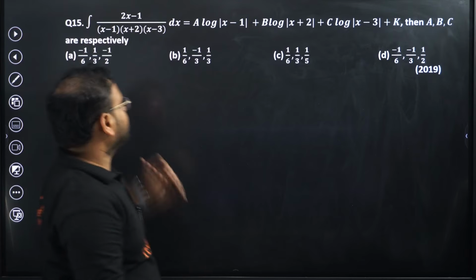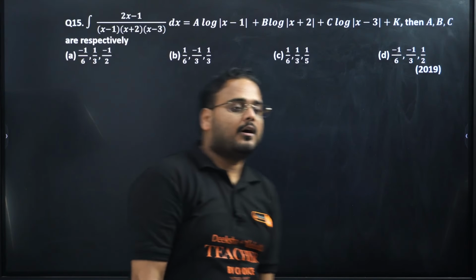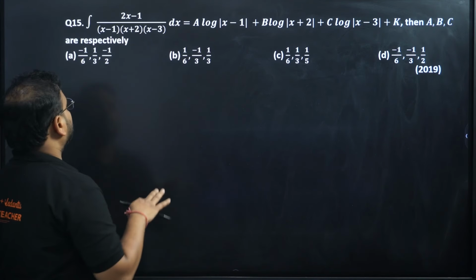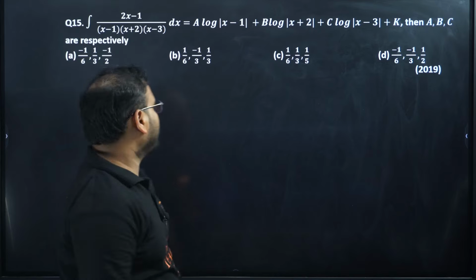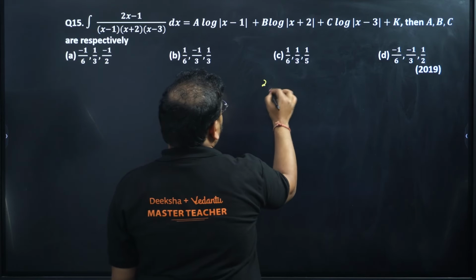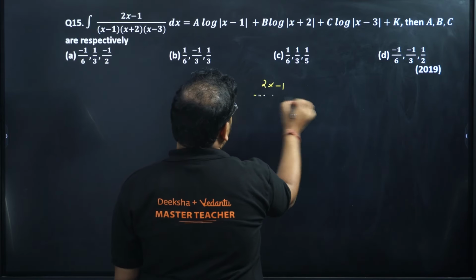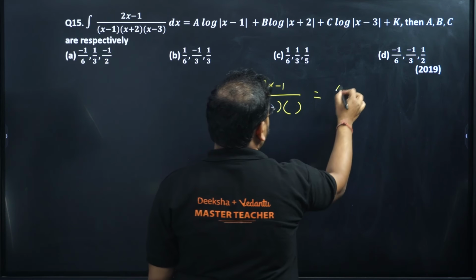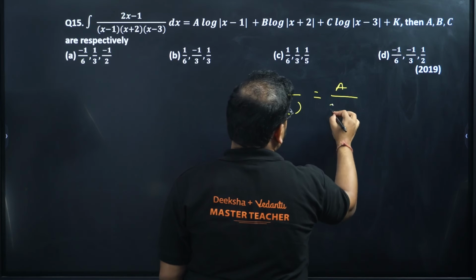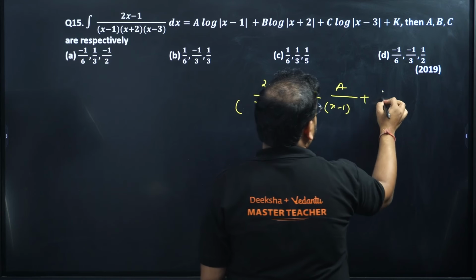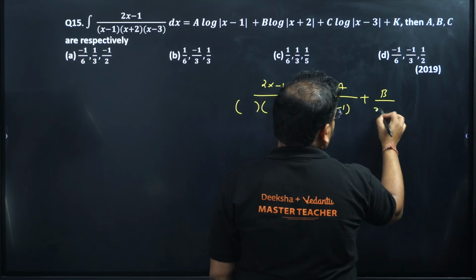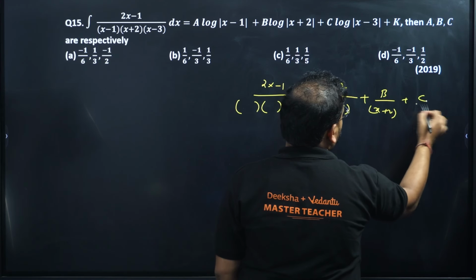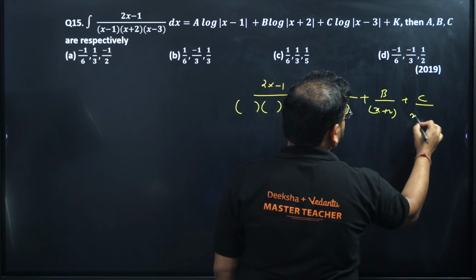Now the 15th one. 2x minus 1, we have linear by cubic over here. 3 variables will be there, of course. Let's break it down. 2x minus 1 upon these 3 brackets. I'm going to arrange it as a upon the first one, x minus 1, plus b upon the second one, x plus 2, plus c upon x minus 3.